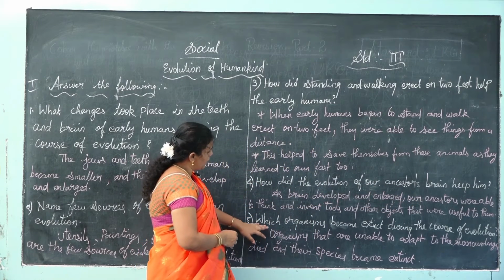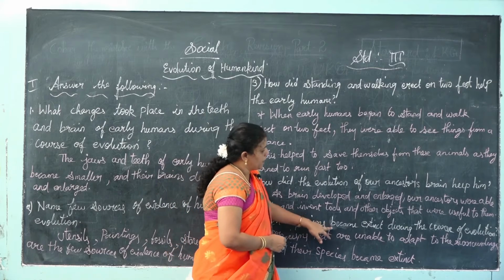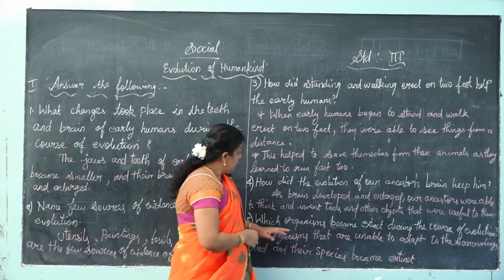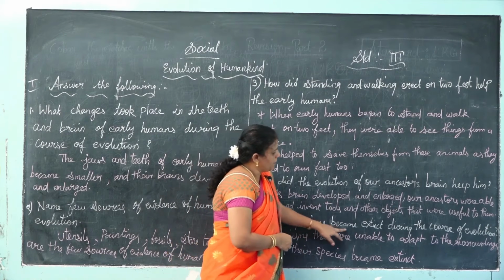The fifth one: which organisms became extinct during the course of evolution? So which organisms become extinct?